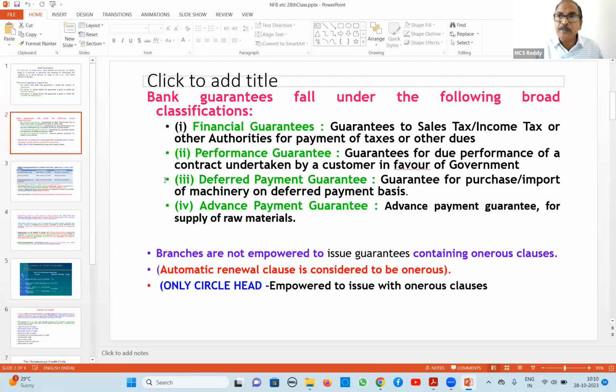Another important one is that a protective clause will be there in every guarantee. What is the protective clause? Notwithstanding anything contained herein, our guarantee is restricted to so and so amount, and you have to claim the amount maximum by so and so date. After that date, we are not liable. This is what we mention in the protective clause. Without a protective clause, if you issue, it is again an onerous clause. It is considered by CO head and above authorities, right?